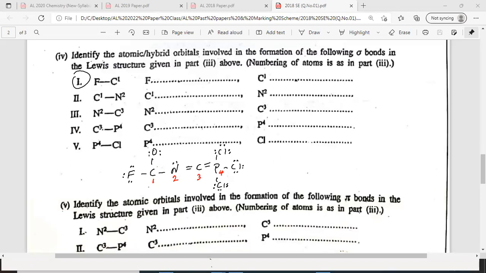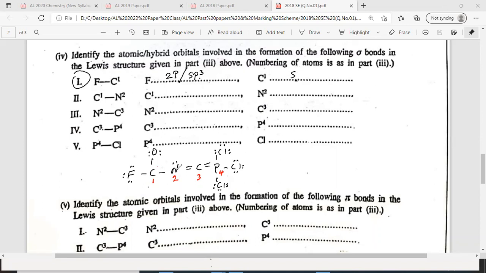So in the A level paper, they accept both of these. Actually, for a terminal atom, sometimes in A level we don't consider it hybridized, so we take 2p. But if someone writes sp3, that is also accepted, since there are 4 VSEPR pairs. So either 2p or sp3, both accepted. And the other one, carbon C1, is sp.